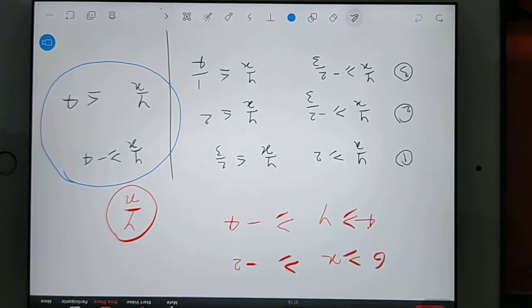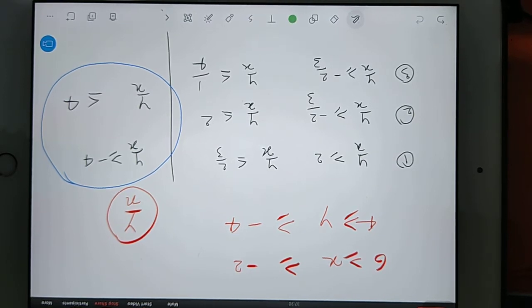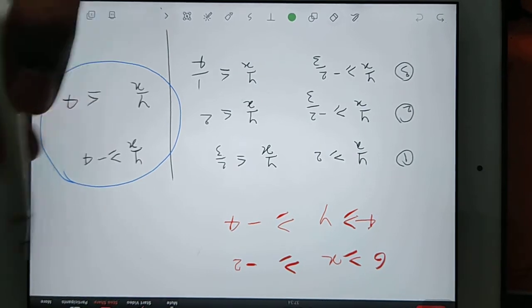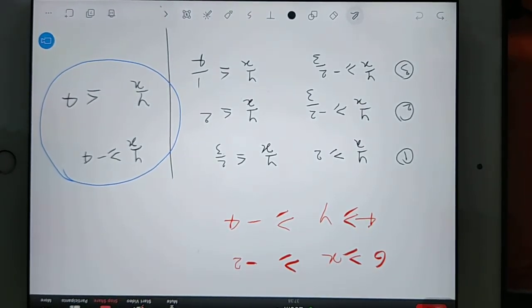Because they have already asked this kind of question based on limits. See, in case of y by x, first you try, then I will tell you how you can do this.